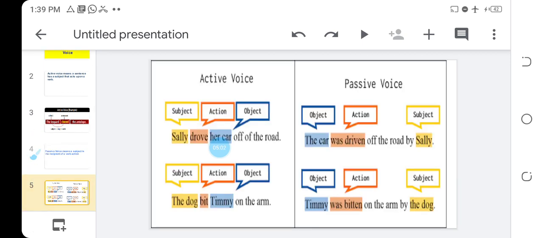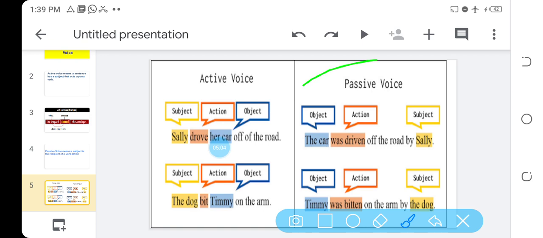Let's look at this. We're looking at this area, the passive voice, okay? Now here, we said active voice, the subject comes first, followed by the action. But in passive voice, the object, the receiver of the action, will what? Come first. The receiver of the action will come first.